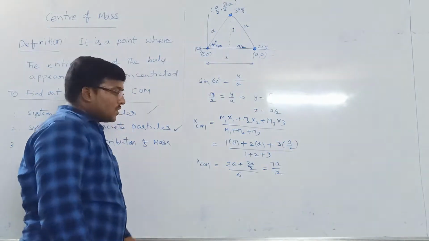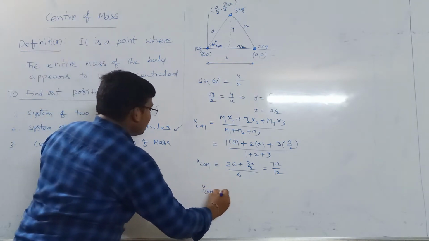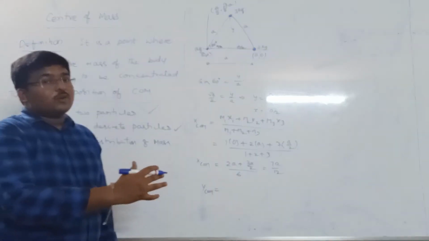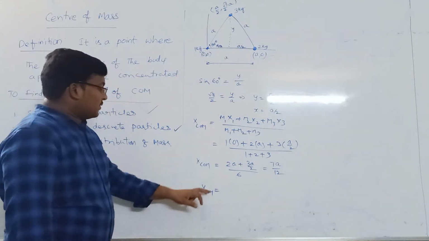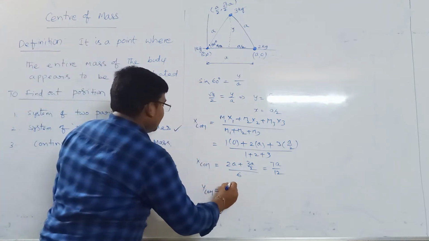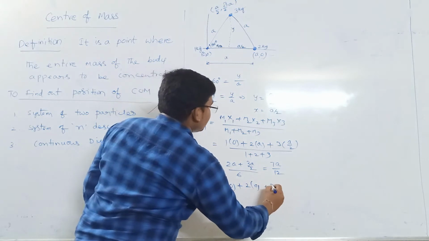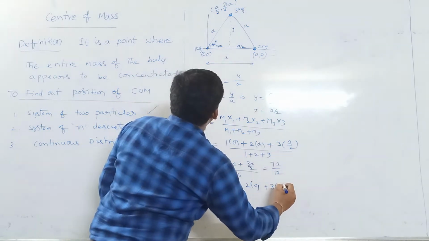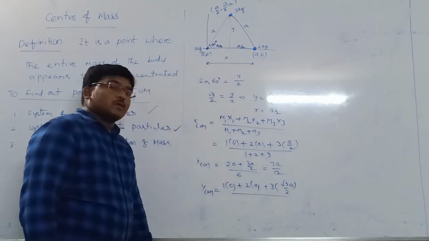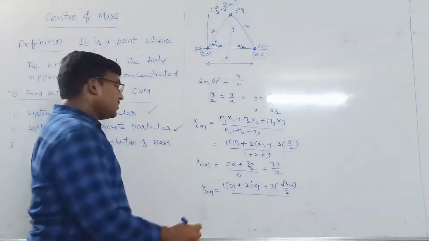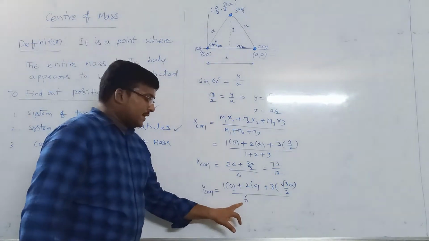And similarly we can apply the y center of mass formula: m1 y1 plus m2 y2 plus m3 y3 by m1 plus m2 plus m3. Then m1 is 1 and its y coordinate is 0, m2 is 2 and its y coordinate is 0, m3 is 3 and its y coordinate is root 3 by 2 a, by m1 plus m2 plus m3, which is 1 plus 2 plus 3, that is 6.